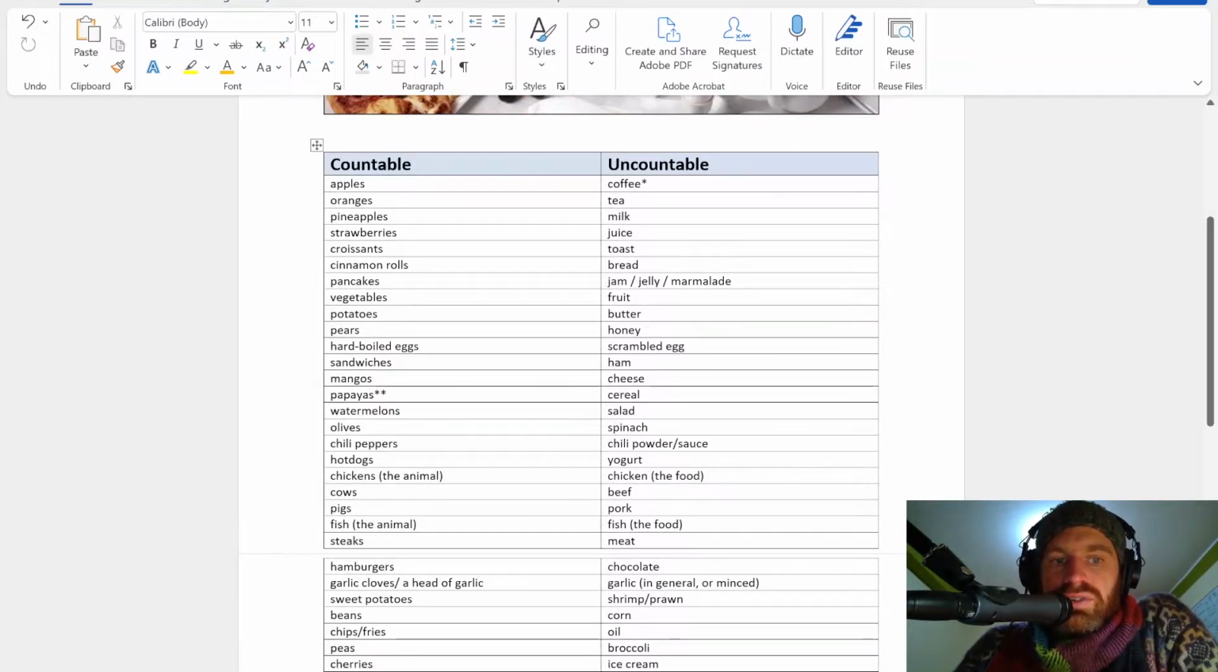Be careful of the difference. For example, chicken, the animal, is countable. You have 5 chickens on the farm, but chicken, the food, is uncountable. So you have a lot of chicken on your plate.